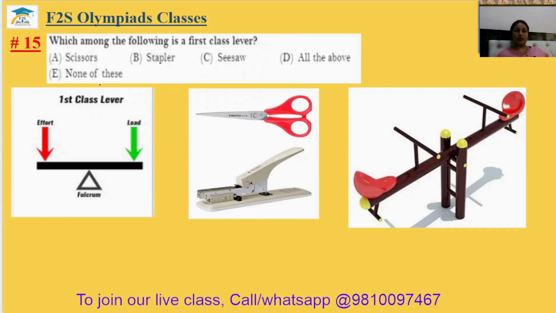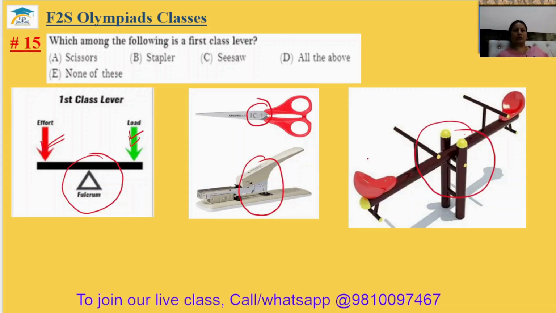Question number 15. Which among the following is a first class lever? In the first class lever, the fulcrum is in between the load and the effort. Okay. So in scissors, we can see the fulcrum is in between. Stapler, the fulcrum is in between. In the seesaw, the fulcrum is in between. The answer will be all of the above. The 15th answer is option D.